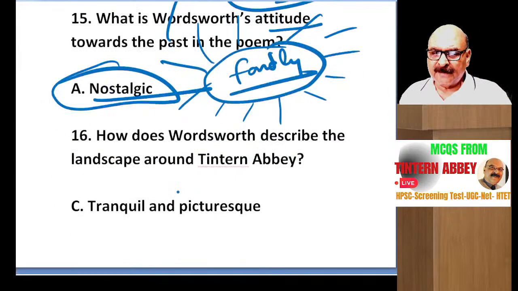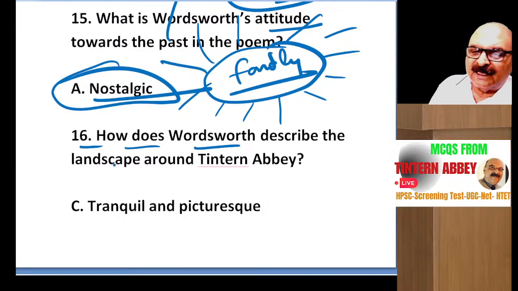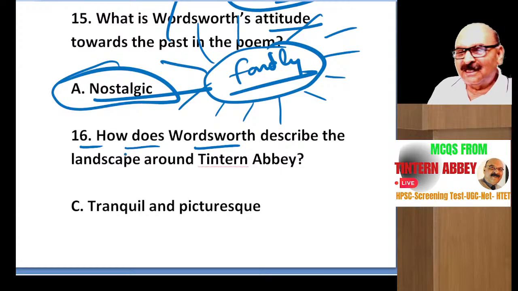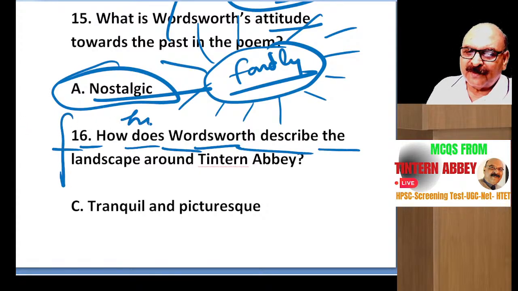Let's move ahead. How does Wordsworth describe the landscape around Tintern Abbey? You can guess. William Wordsworth cannot sit in a place or move into a place where there are disturbances, the humdrum of life.